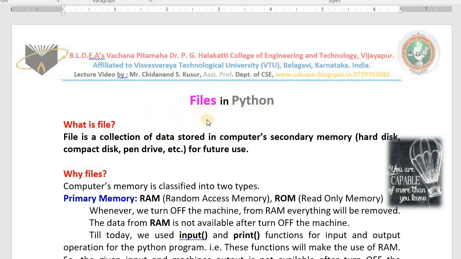Take your class notebook, you note down the notes. That class notebook is a file. Whenever you want you can open that notebook and read the contents. That is what a file is.